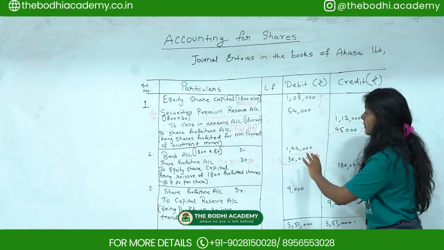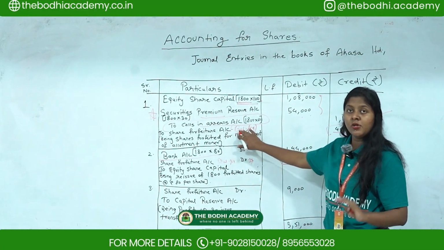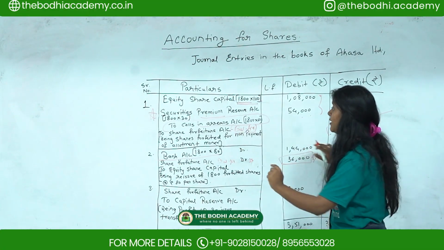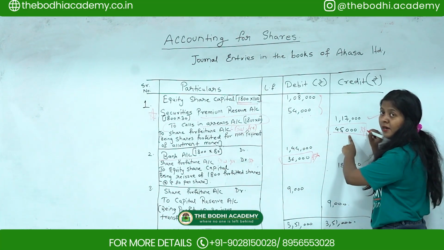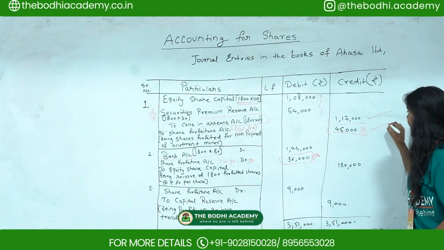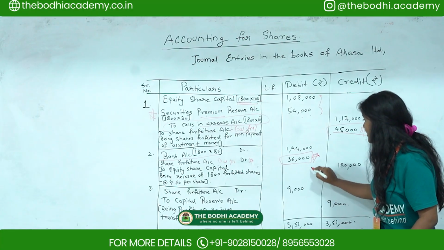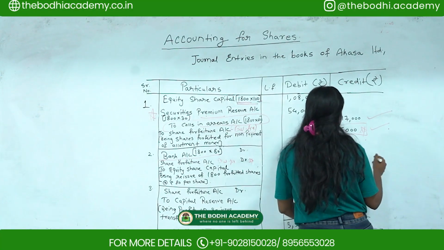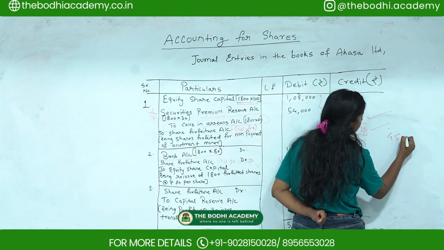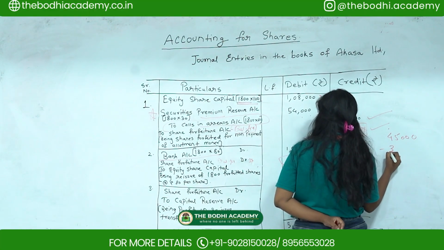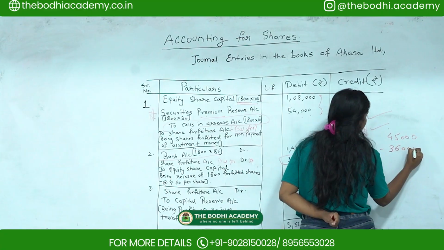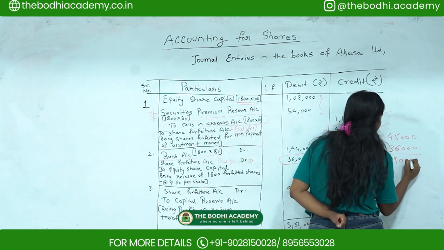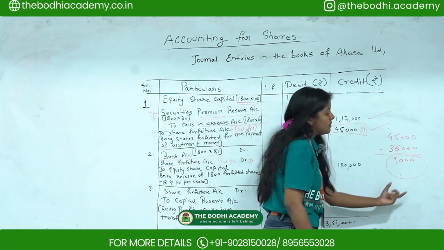Now here surplus amount is remaining, because on the credit side for the first entry, the surplus amount is 45,000, and then for the next part it is 36,000. So you have to subtract both sides, credit and debit. So 45,000 minus 36,000. Okay, so you will get 9,000. So 9,000 here is the surplus amount.